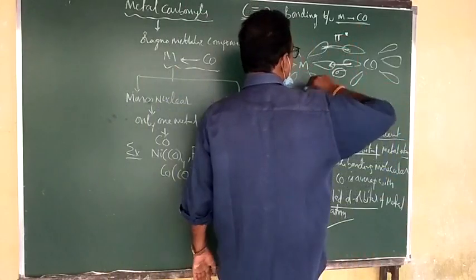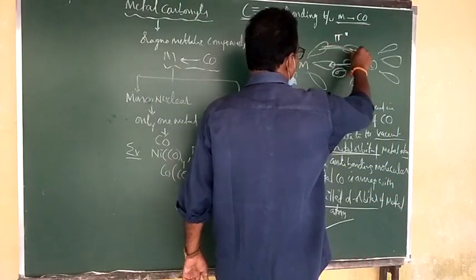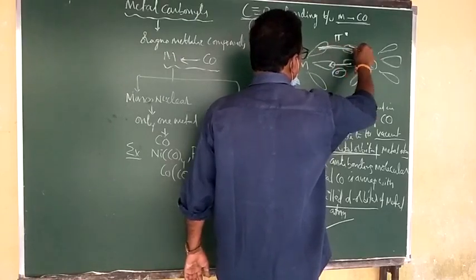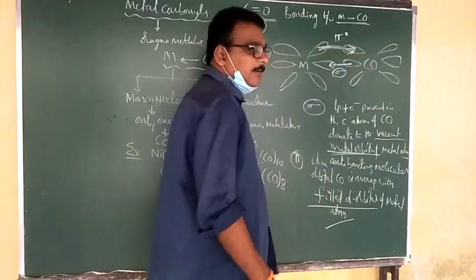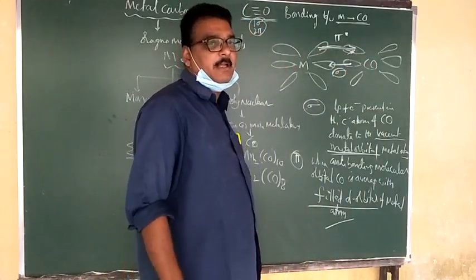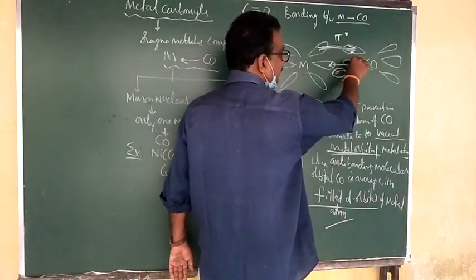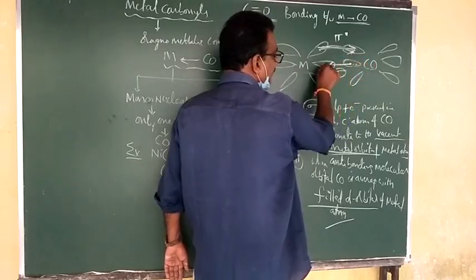And after that, the final statement: when they overlap with each other, the electrons are delocalized between the metal atom and carbon monoxide. That is very, very important. Ligands are generally donor atoms, therefore they donate the lone pair of electrons to the metal atom.